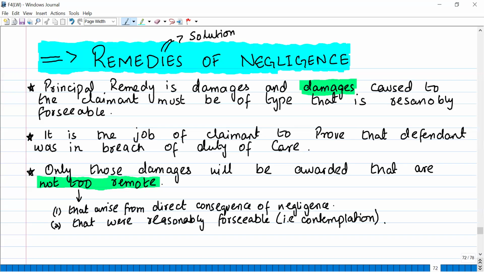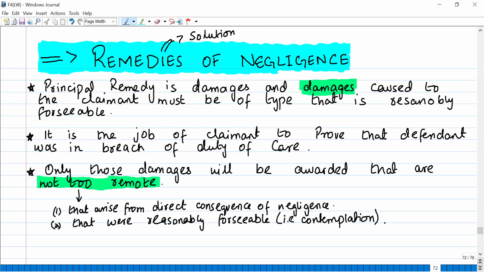It is the job of the claimant to prove that the defendant was in breach of the duty of care. So the claimant will have to prove that the other party, that is the defendant, was in breach of duty of care or was negligent. Okay. Only those damages will be awarded that are not too remote. In case of negligent misstatement, every loss is recoverable. But for others, only those damages will be awarded that are not too remote.